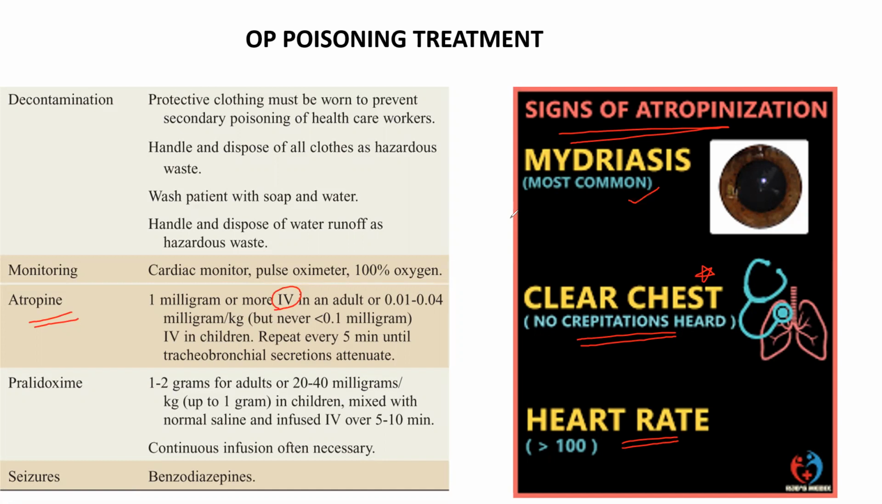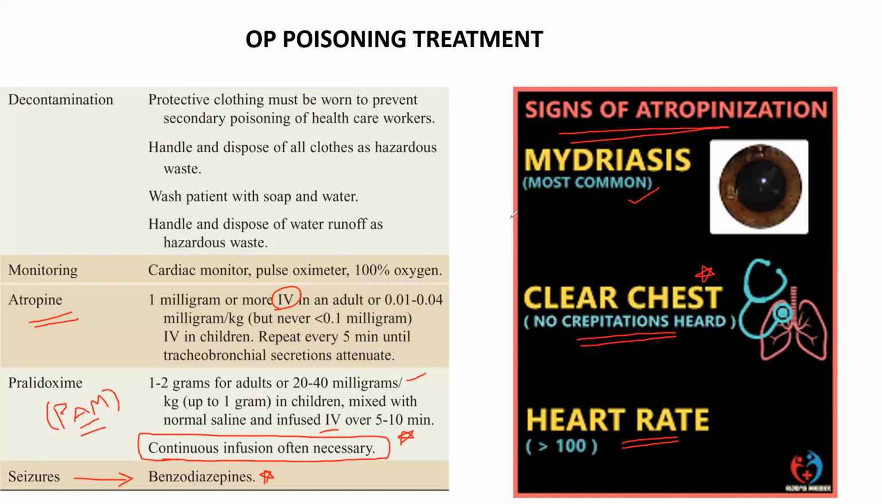And coming to pralidoxime, this one might be written as PAM, and we'll give this one via IV. And these are the doses. We can give up to 1 gram, and then we'll give continuous infusion of this pralidoxime till the patient is recovered. And then for seizures, in order to control the convulsions, we'll give benzodiazepines.